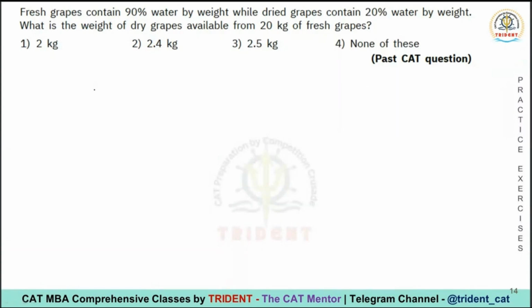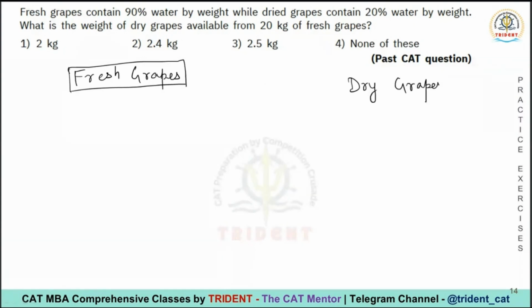Okay, I will not give you the complete answer, but I'm going to give you some hint. They have said that fresh grapes have 90% water.